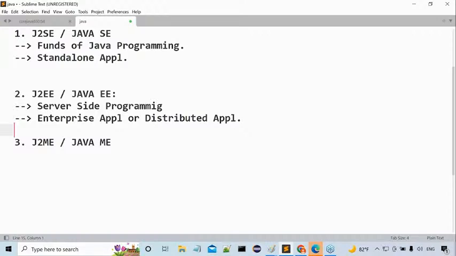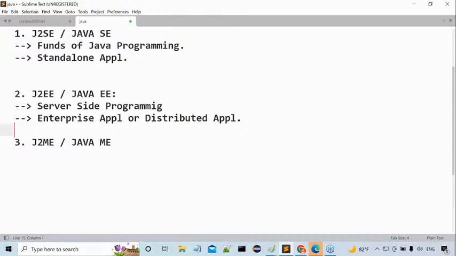Right, sir. If you ask me what is standalone application, I can give the answer. But what are you asking now? Enterprise application or distributed application? This is the question you are asking now. So what is enterprise application or what is distributed application? That I want to know clearly. Very simple definition.